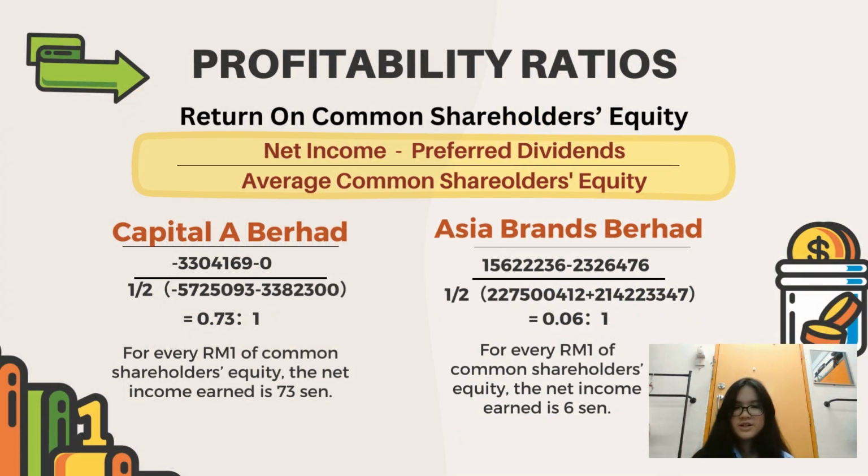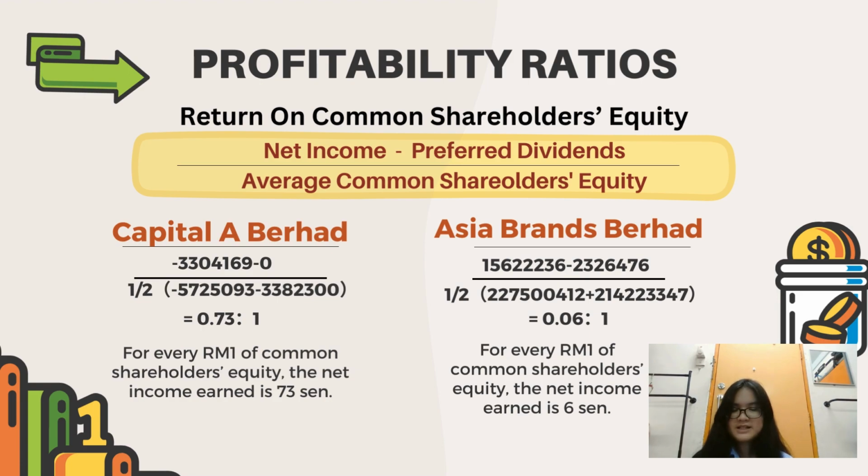Return on common shareholder equity compares the amount of money common shareholders receive from a corporation to the amount they initially invested. The formula is net income minus preferred dividends, divided by average common shareholder equity. For Capital A Berhad, it is 0.73. This means for every 1 ringgit of common shareholder equity, the net income earned is 73 cents.